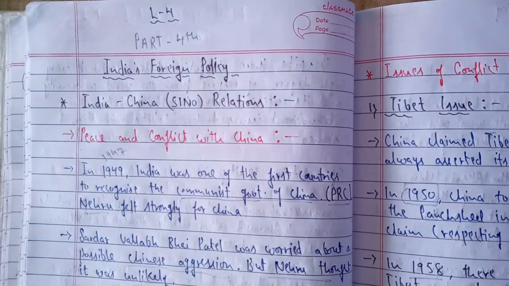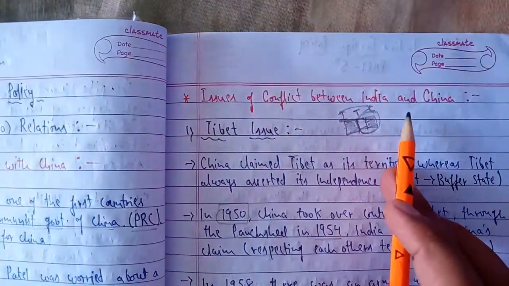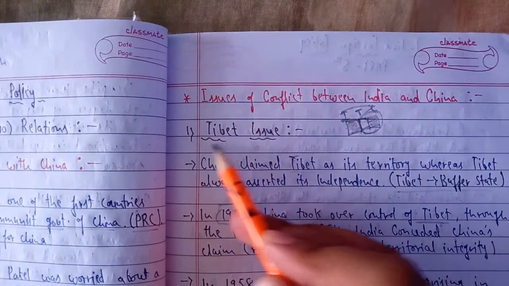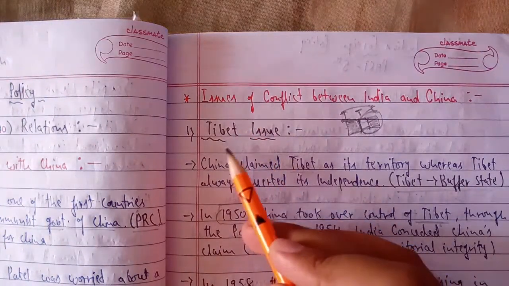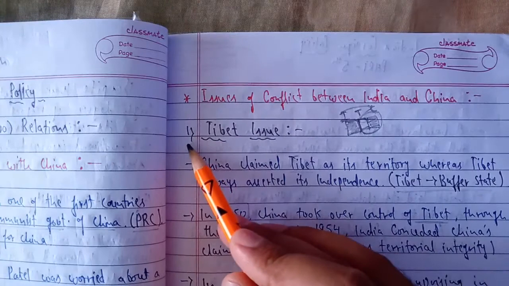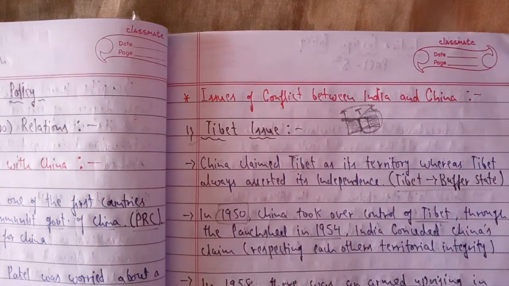Then we started to study the topic of issues of conflict between India and China, in which the first and foremost and most important is the Tibet issue. This is the first incident from where some issues and conflicts between India and China started, with the China-Tibet issue, where China annexed Tibet. So we had done this in detail.